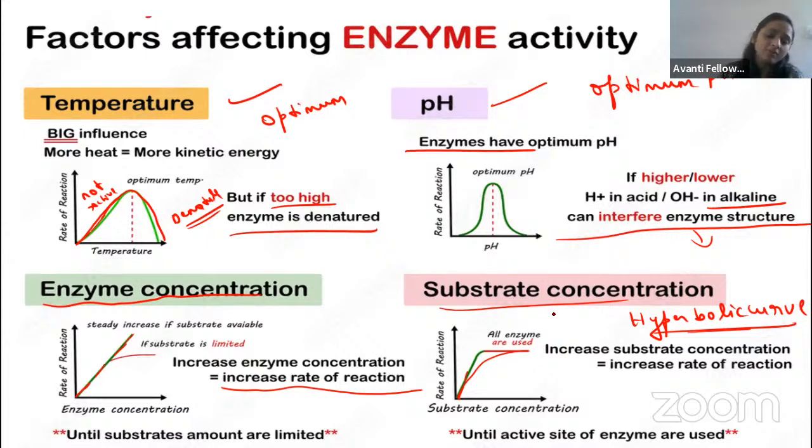At a particular point, what will happen? The enzyme becomes saturated.